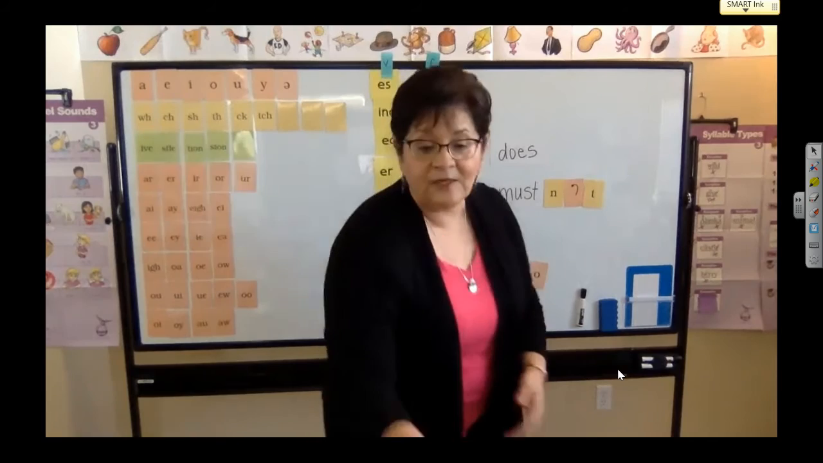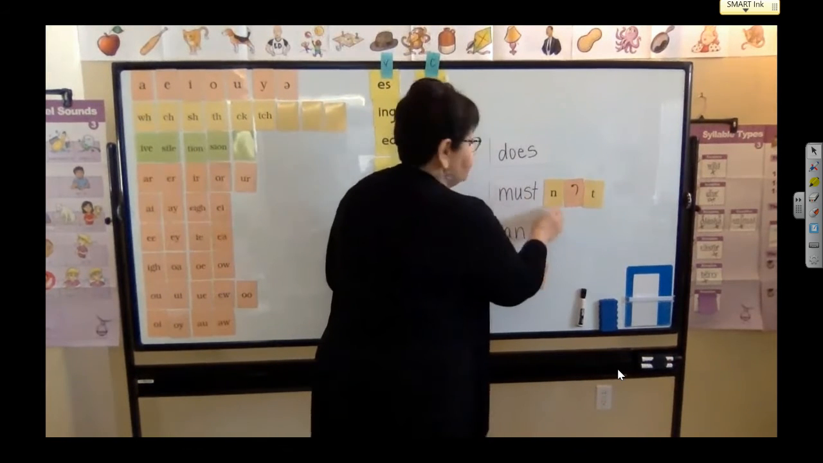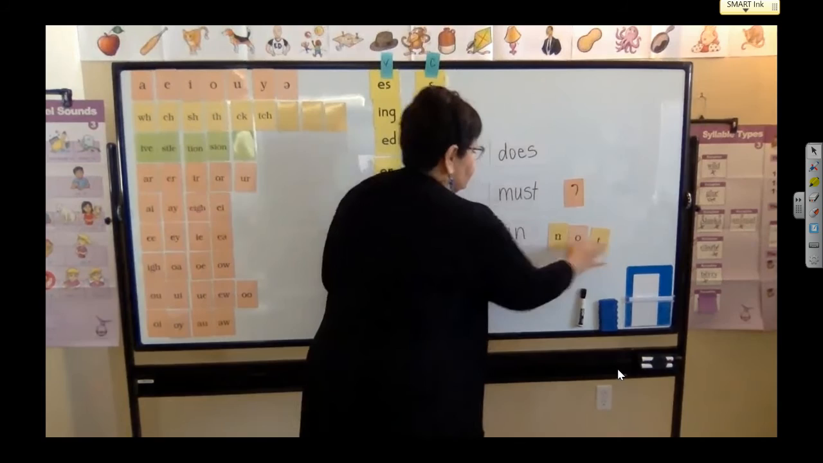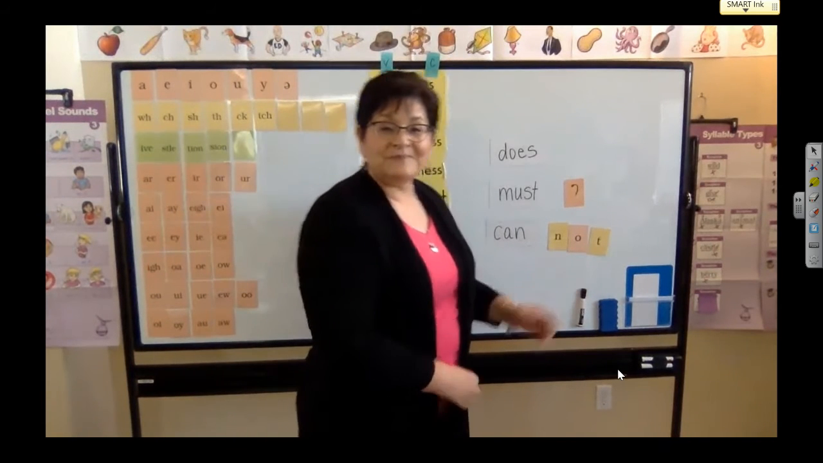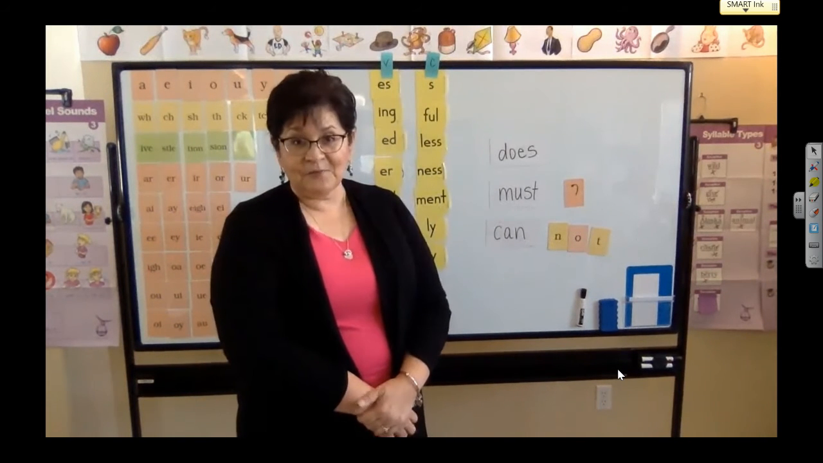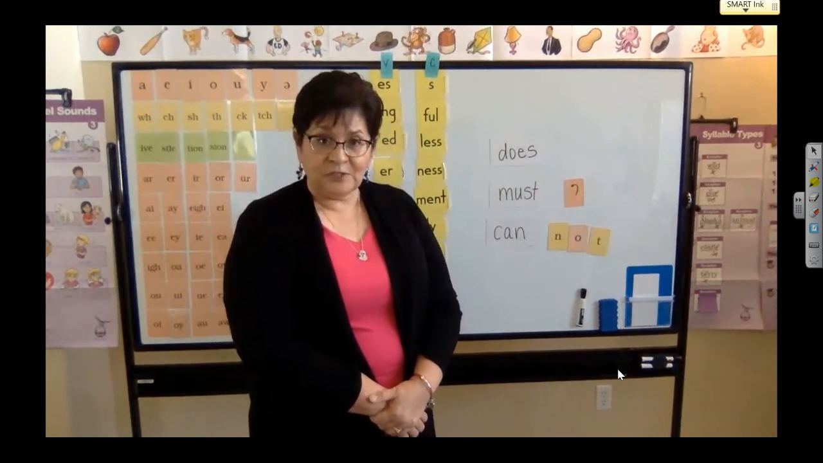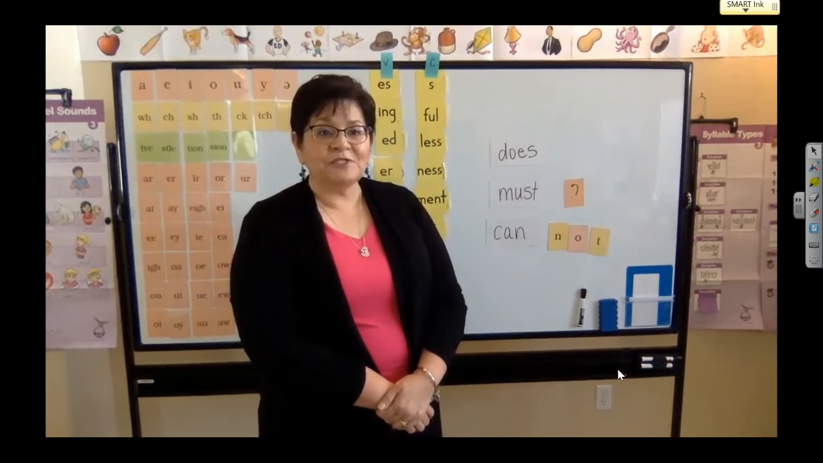Now here is another tricky one. For spelling, some of these are so tricky for spelling. Okay, let's read these two words. Cannot. We cannot run in that grass when it's wet. Cannot. But I want to make this into a contraction. So watch what I'm going to have to do.